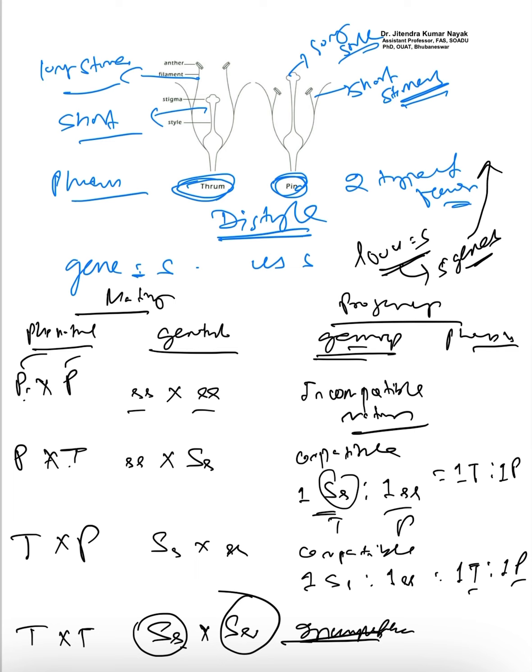And out of these 5 genes, there is a gene which is CYP, this gene is responsible for the length of the style, and this gene will produce an enzyme that will degrade